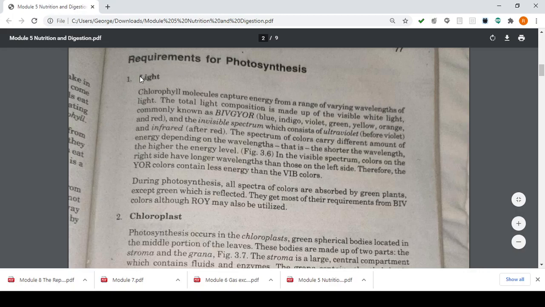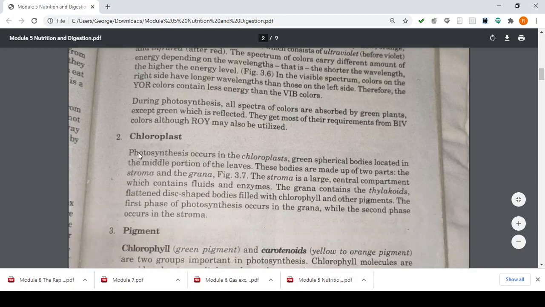Number 1 is light. Next, you have your chloroplast. Your chloroplast, kids, is where photosynthesis occurs. Again, your photosynthesis occurs in your chloroplast. It is in the green spherical bodies located in the middle portion of the leaves.